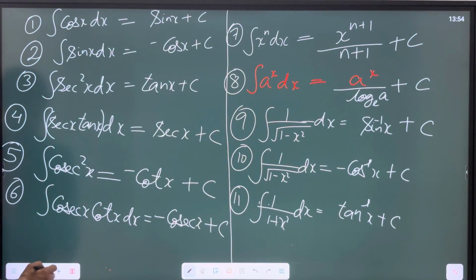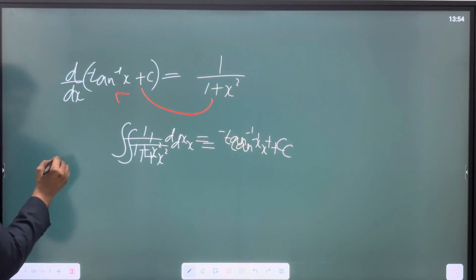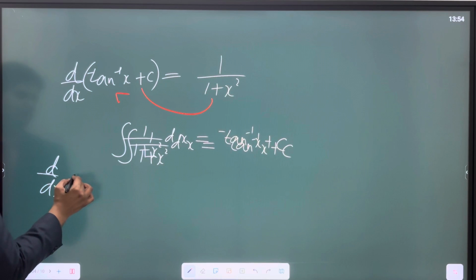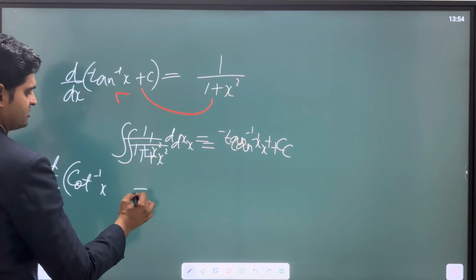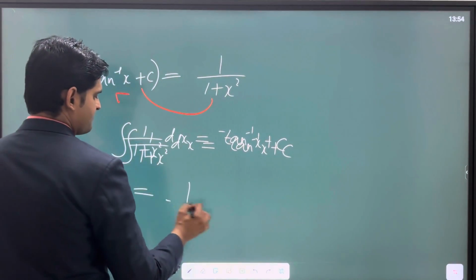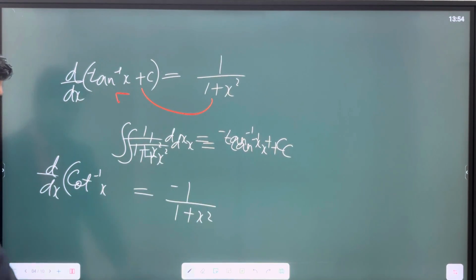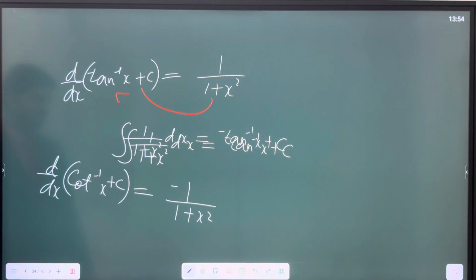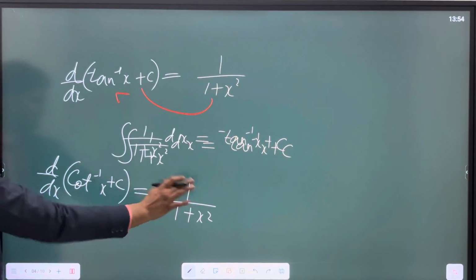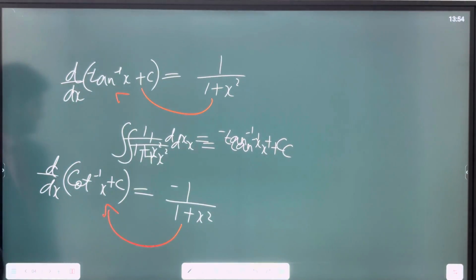Now you very well know that the differentiation of cot inverse x is also written as minus 1 upon 1 plus x square. Minus comes, that is the only difference, right? So not just this, if you differentiate any constant along with it, it will result in this itself. So if we integrate this function, we will again return back to its original state. So let us write it in our main formula.